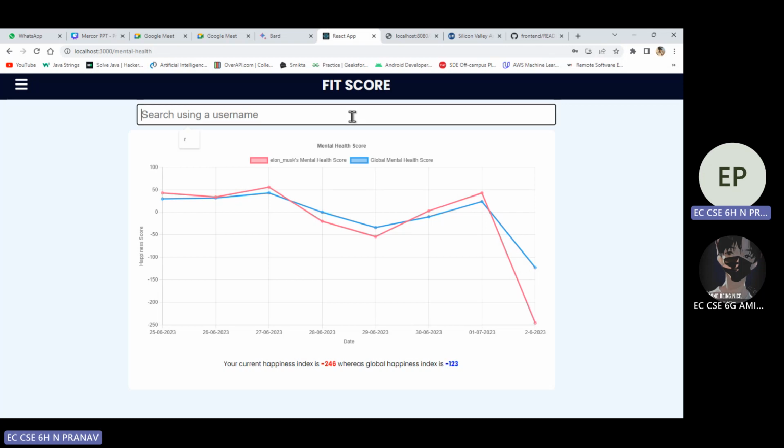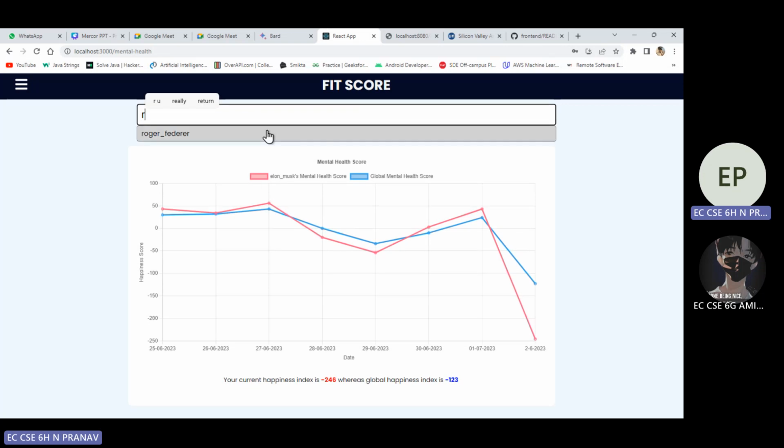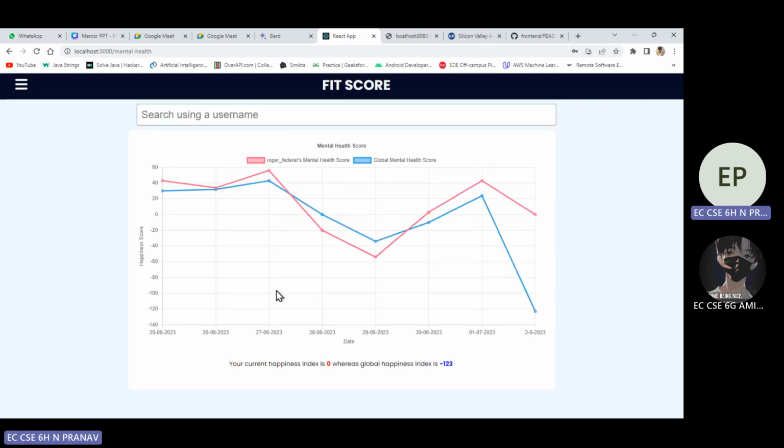Now let's check our other employee, Roger Federer. Roger Federer has a mental health score of 0 as of now. I mean, it's a happiness index, and the global average, as you can see, didn't change: minus 123. The graph compares his score to the overall. So Roger Federer, our employee, is way happier than the other people in the company, which means he's doing pretty well. If Elon Musk is pretty much depressed, we can call him, talk to him and sort things out.